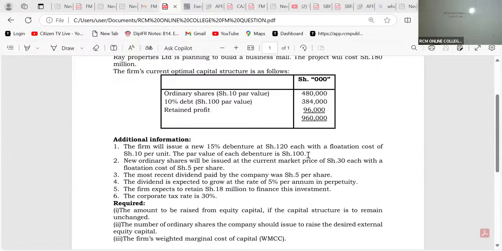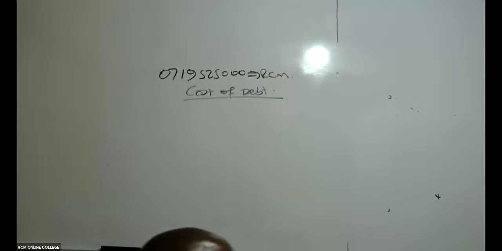Is it redeemable, my good students? If it was a redeemable debt, then I would have seen the period of redemption. I would have seen that this should be redeemed after say 10 years. So this is irredeemable. And if it is irredeemable, then this is an examiner who is wishing you success.